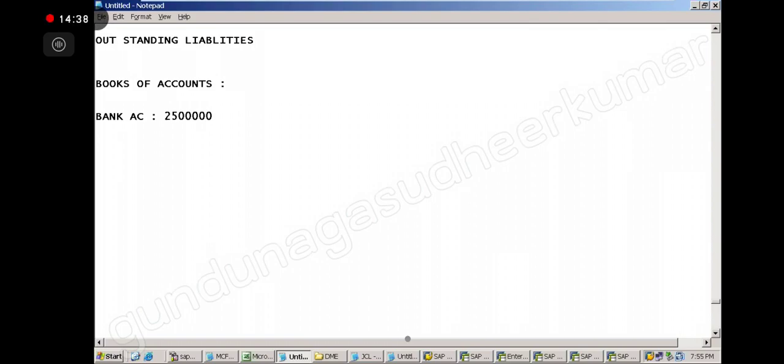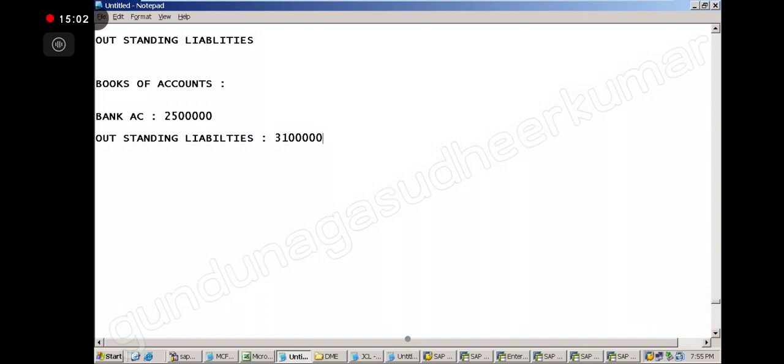For the past 6 months, I did not pay the rent, I did not pay the salaries, and there are so many people waiting for me to make the payments. So my outstanding liabilities are to the tune of, say, 31 lakhs.